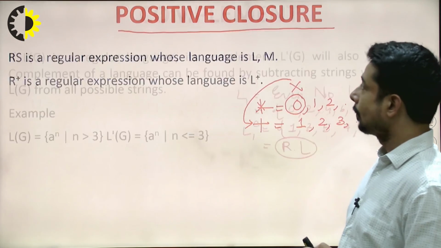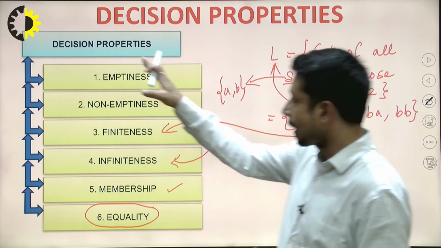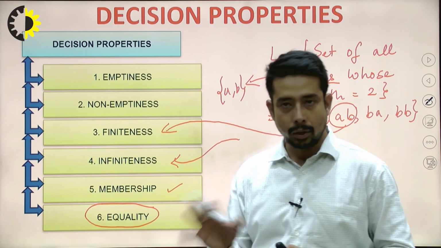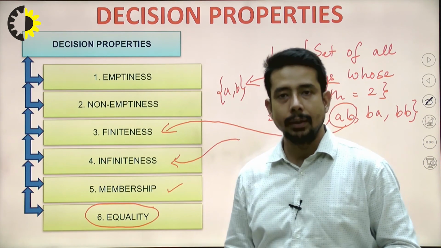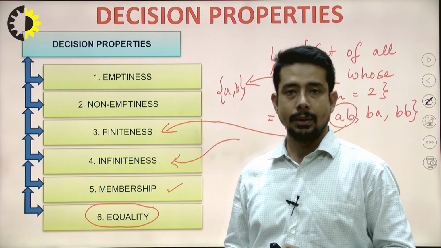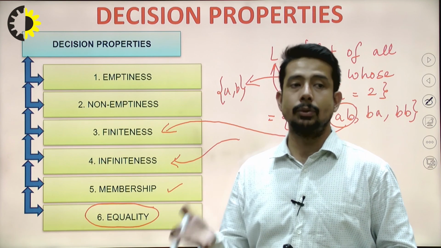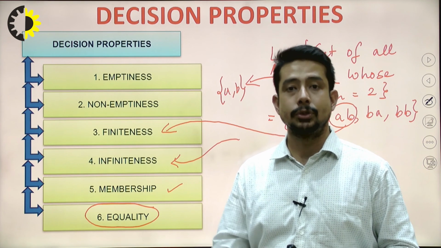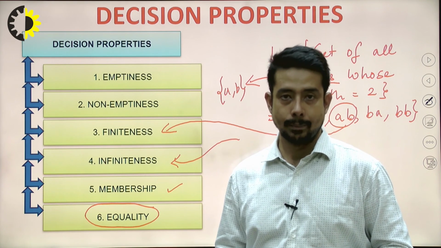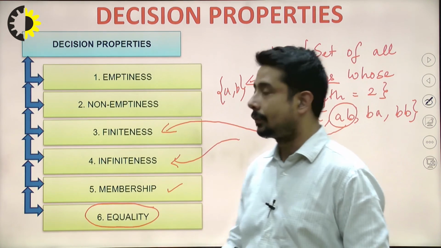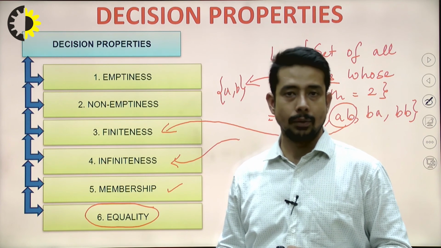And we have also seen the other properties, which comprise emptiness, non-emptiness, then finiteness, infiniteness, and we have tried to find out whether a particular string belongs to the language or not, which is known as membership. We have also checked the equality concept. So these are the 6 different types of decision properties that we have understood.